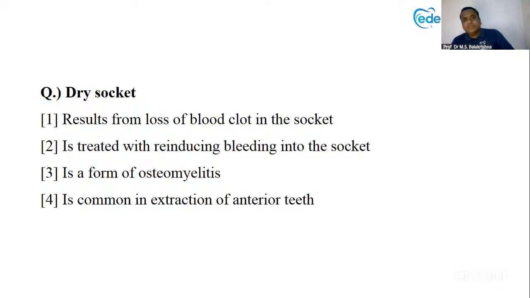Next question. Dry socket. Alveolar osteitis results from loss of blood in the clot in the socket. Is treated with re-inducing bleeding into the socket. It is a form of osteomyelitis, or it is common in extraction of anterior teeth. Yes, all of you are correct. Very good. More people are participating. You should be putting in your best possible answer.